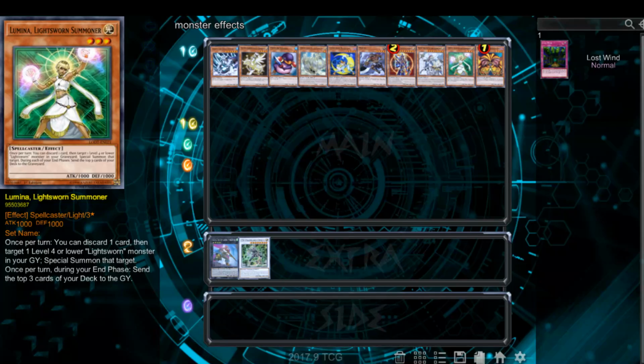If a player misses that, then they should get a warning from your judge, and depending on how far it is in the game, it can also be a game loss. So like if they go, I end my turn, and then the opponent draws, and then they go, oh wait, I forgot to mill my 3 cards from the Lumina, then it's a warning, and they mill their 3 because it's not an irreversible game state.